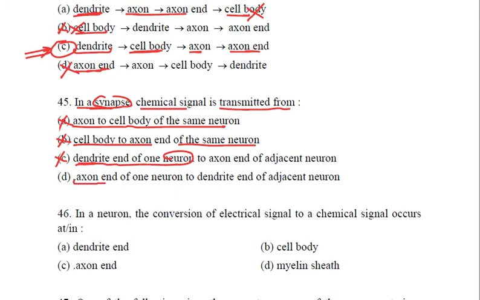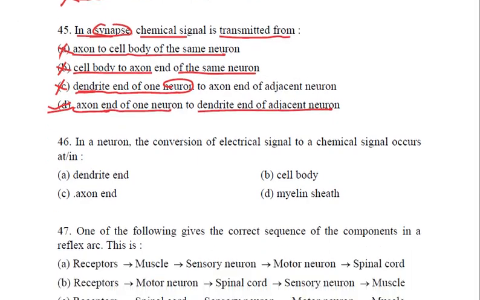Is it the axon end of one neuron? Axon end to dendrite end of adjacent neuron. Correct. So this is what happens in synapse, that the chemical signal is transmitted from the axon end, that is the nerve endings of one neuron, to the dendrite end of the adjacent neuron. So D is the right answer to this particular question number 45.